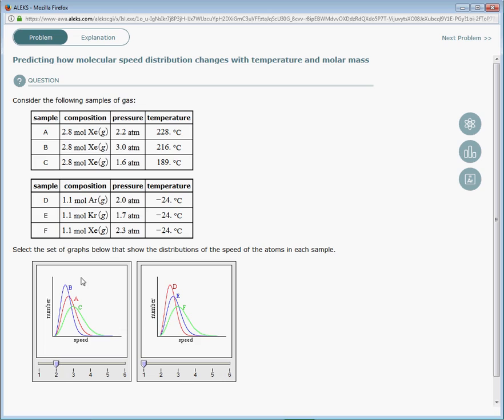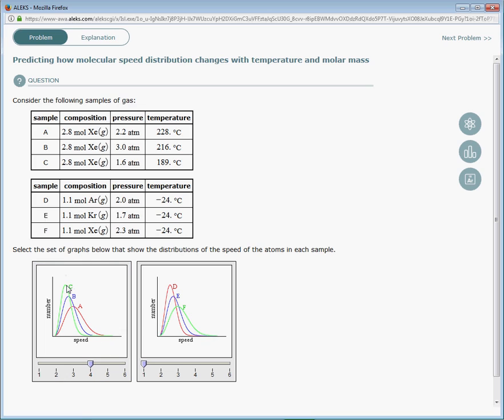Now let's look at this one. Here, B is moving on average the slowest, so it should be at the lowest temperature. Note that B is not at the lowest temperature, so this is not the correct graph. Here, A is moving on average the slowest, so it should be at the lowest temperature. Note that A is at the highest temperature, so this can't be the right graph.